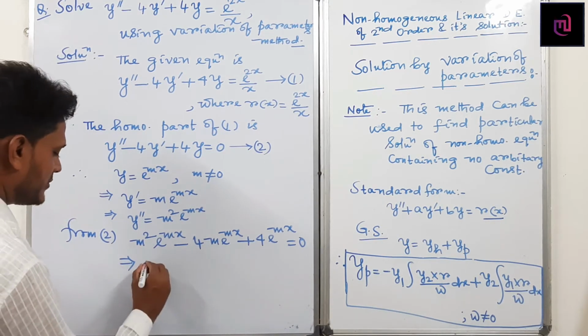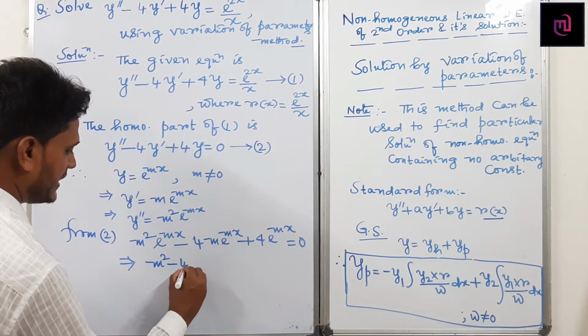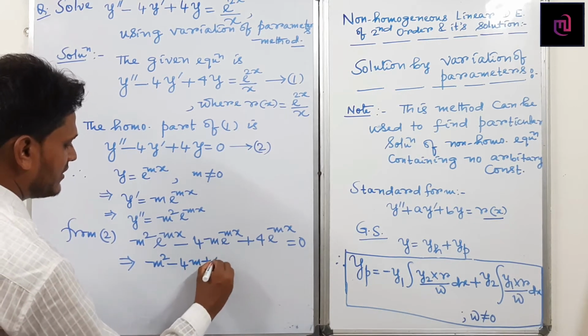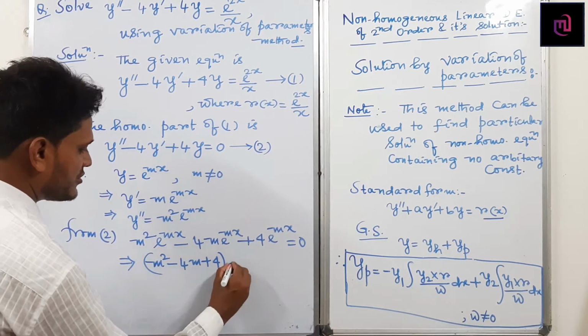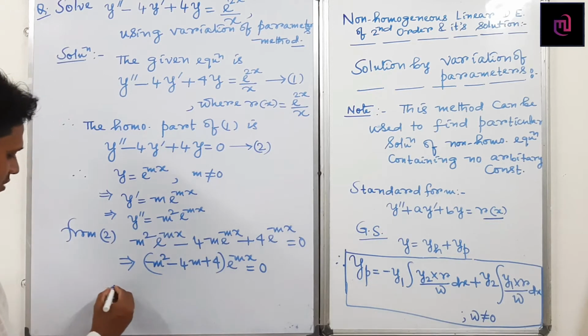So taking common e to the power mx on both sides, (m square minus 4m plus 4) whole into e to the power mx equals to 0. So can I write this part?